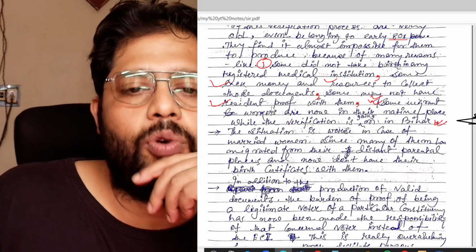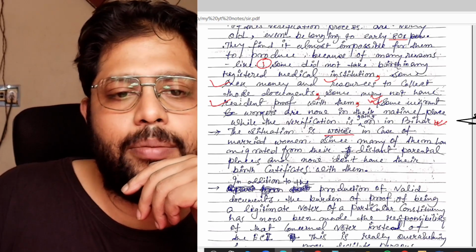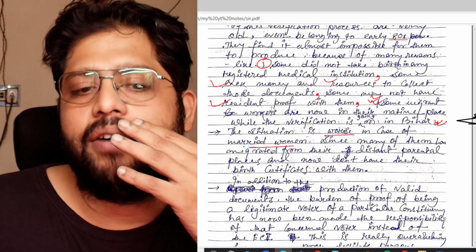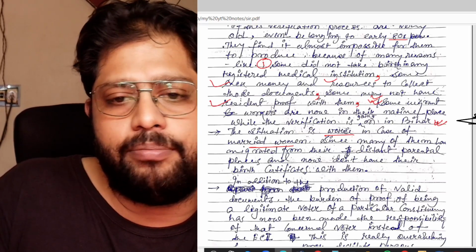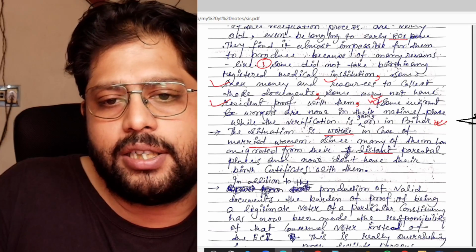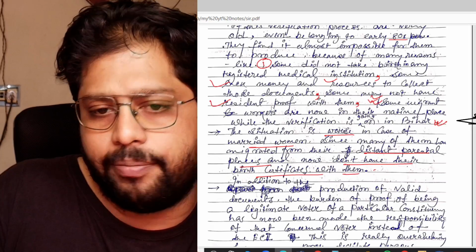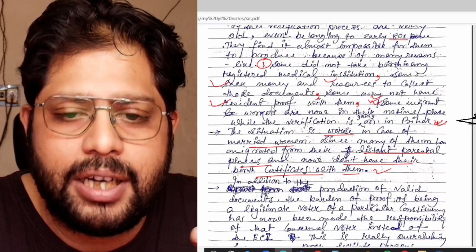The situation is worse in the case of married women. Why? Because in our culture, after marriage women migrate to their in-laws' house. Many of them have migrated from distant parental places and now don't have their birth certificates with them, and after migration they often don't collect their birth certificates.